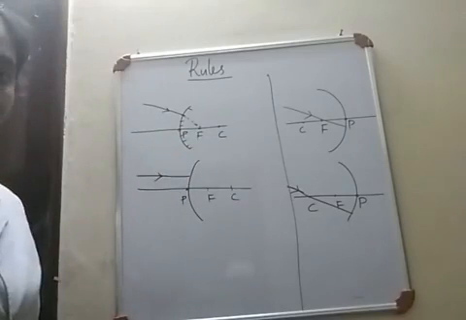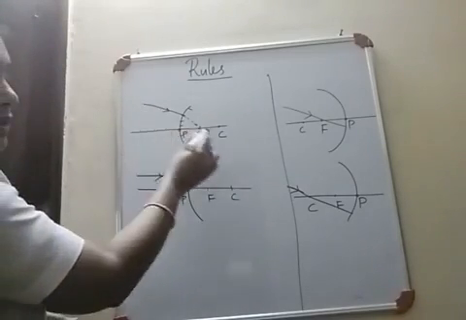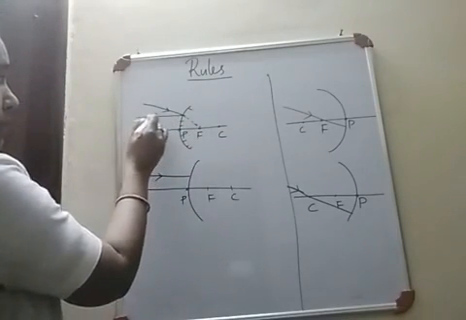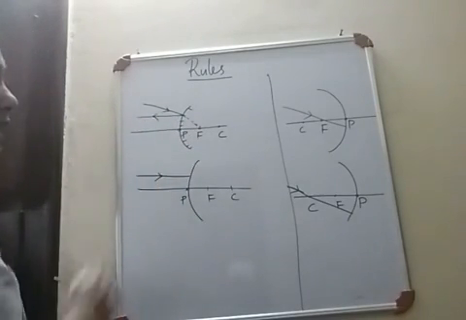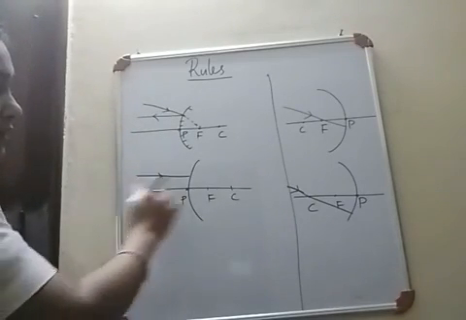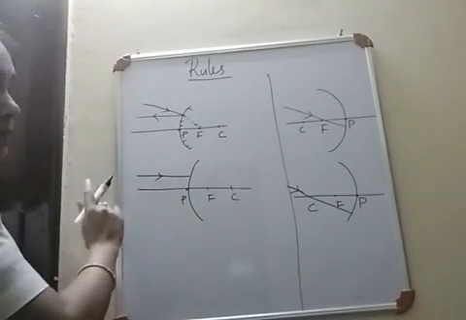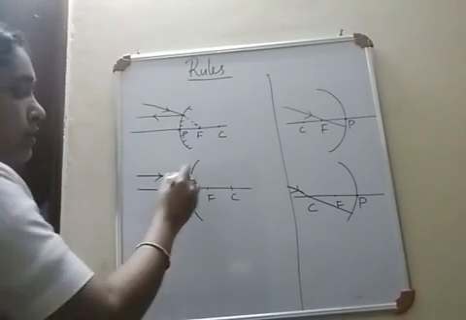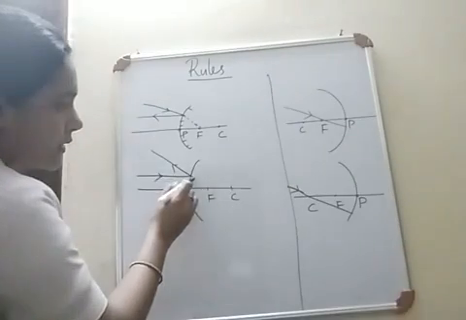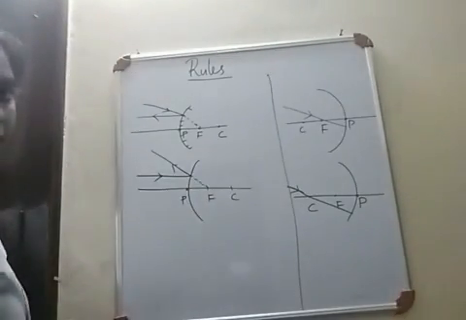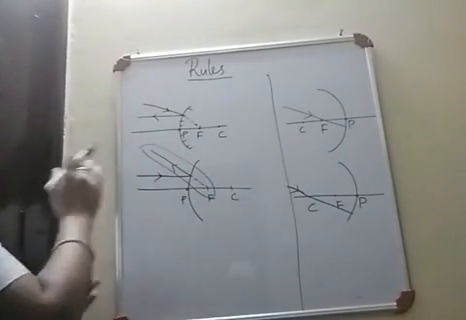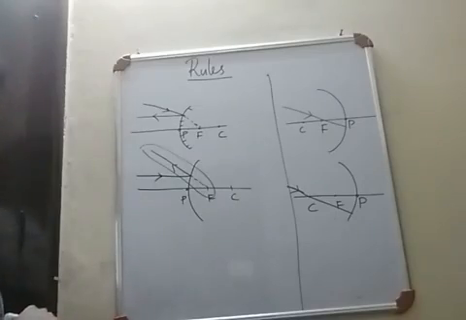So how will you complete this ray diagram? The ray which appears to pass through the focus after reflection must move parallel to the principal axis. So this is your answer. And what about this ray? This ray is incident on the convex mirror parallel to the principal axis. So it should be reflected. It's a diverging mirror, so it will reflect back and the reflected ray appears to pass through the focus. So this will be your answer. You need to complete or trace the path of the reflected ray like this.